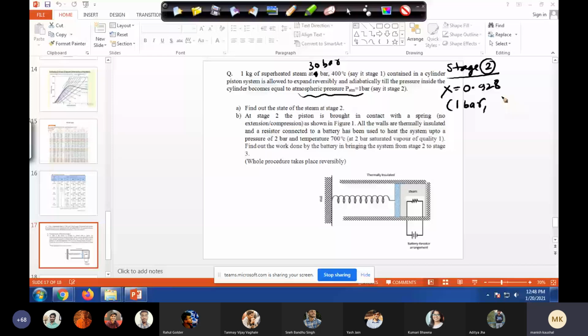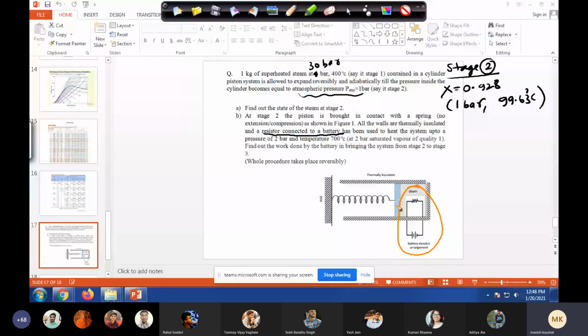Okay, and then we bring it in contact with a spring, right? And all the walls are thermally insulated, so there is no heat transfer through these walls, and a resistor, a battery system is connected. I mean, this whole thing combined, a battery connected with a resistor, is connected the way it is shown in this diagram, as you can see here. So now this battery and resistor system is installed from stage 2. So now forget about stage 1. We are going from stage 2.